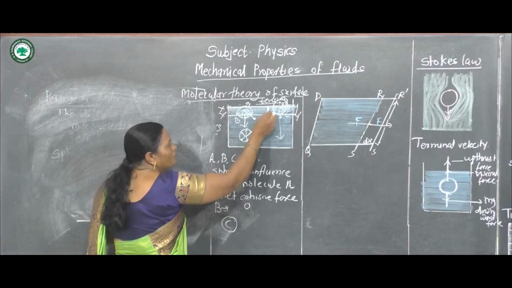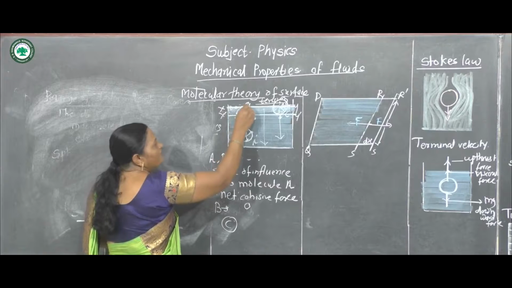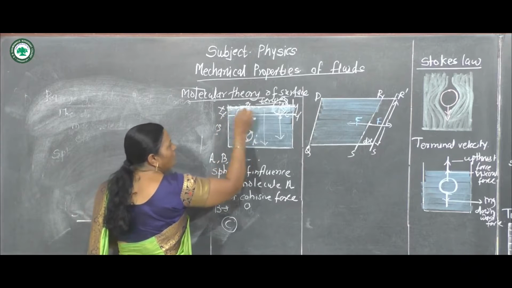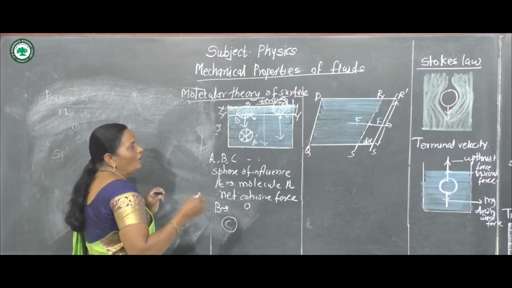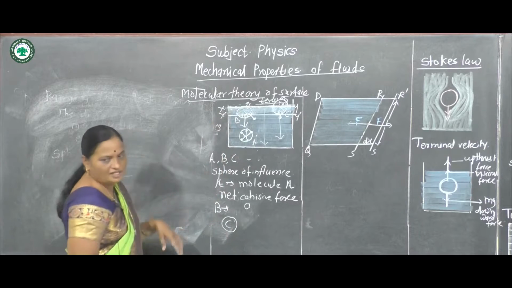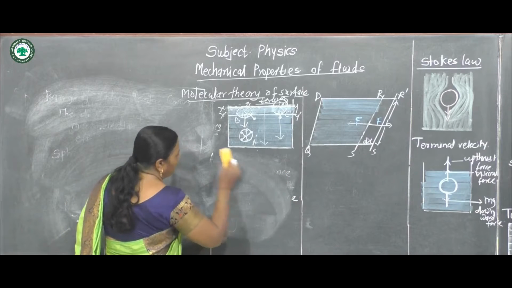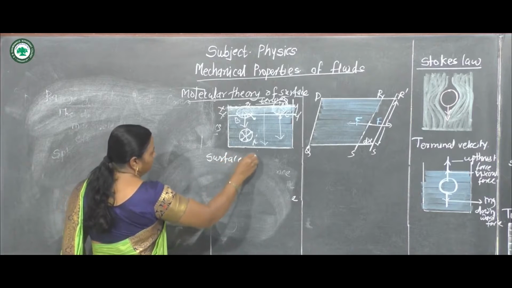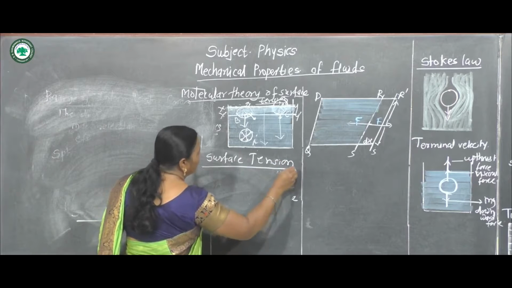The number of molecules going inside increases, the number of molecules on the free surface decreases, and the upper or free surface is under tension. It behaves as an elastic membrane. It is called surface tension. The concept of surface tension comes here.